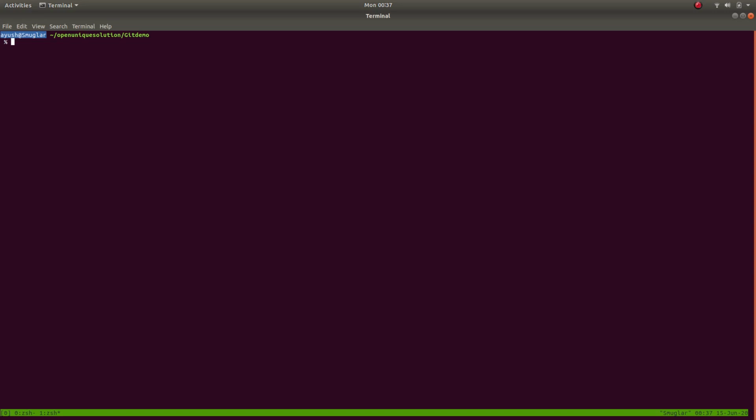So first thing first, how to install Git. For me, Git is already installed, but the command is sudo apt-get install git, and my password. This command works on Ubuntu. For me, Git is already installed. Here is the version of Git which is available for me.